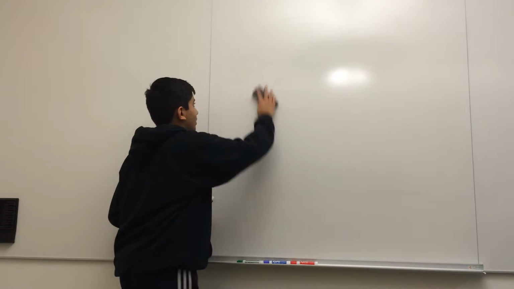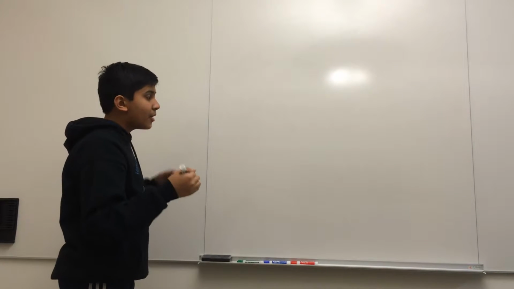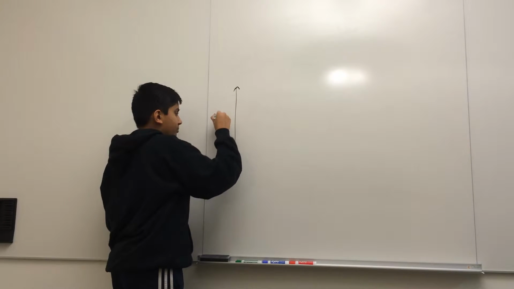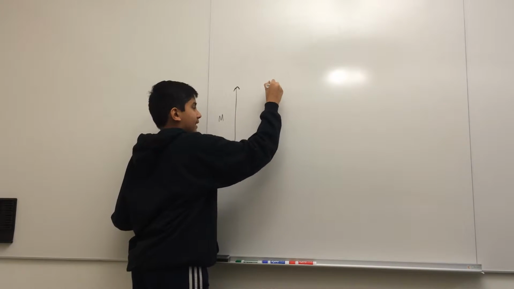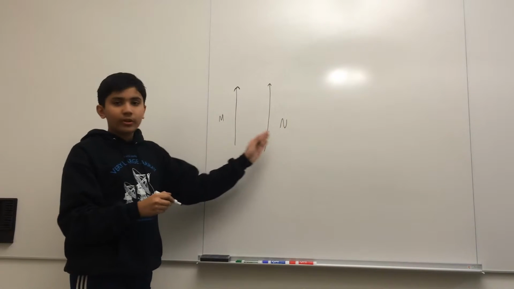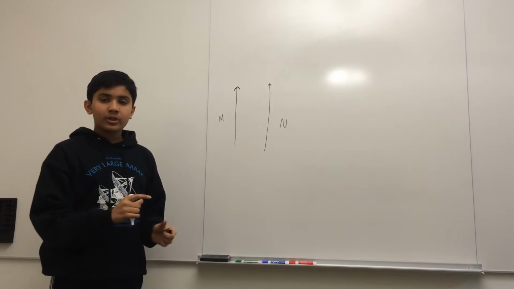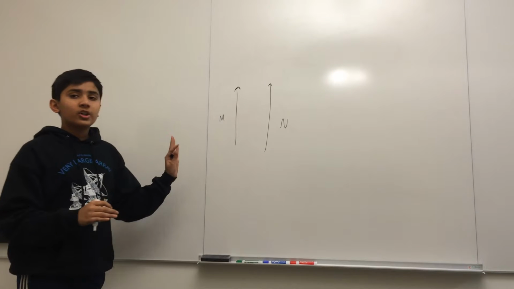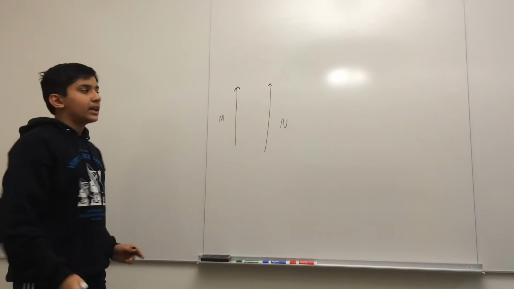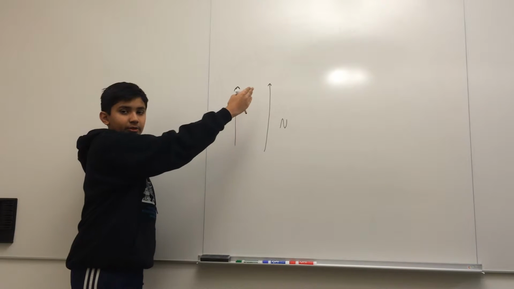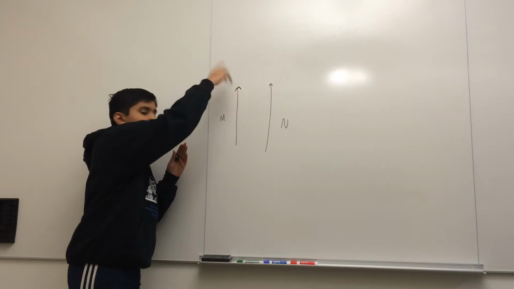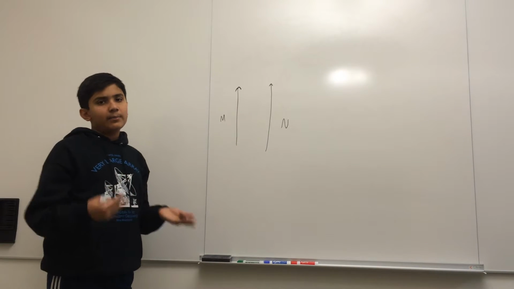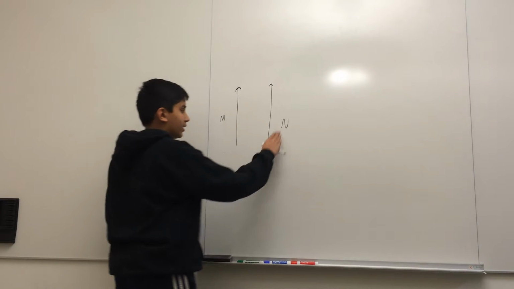So let's look at Reidemeister 2 first. I will only consider one case here. Obviously we want our two strands to be of different components, because like before, if this was the M component, and this was also the M component, doing any weird thing between them, all crossings will be internal crossings of M, so we will ignore them in the linking number calculation. So we only really need to consider the case of M and N, and I will also just consider the case where they're both in the same direction. You will also have to consider the case where it's in the opposite direction, and that's why I said I'm skipping some of the cases, just for showing the idea.